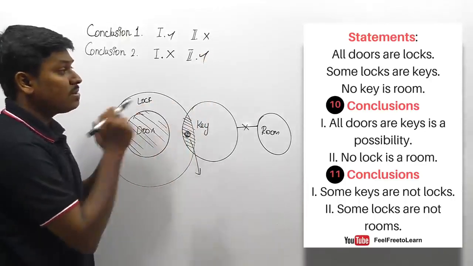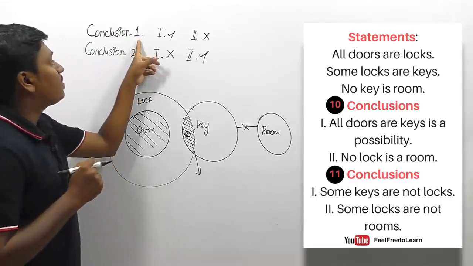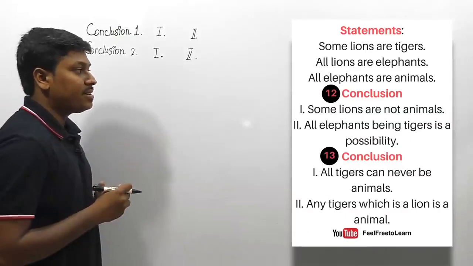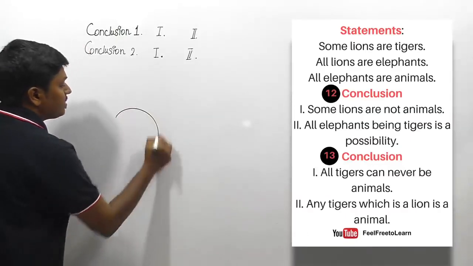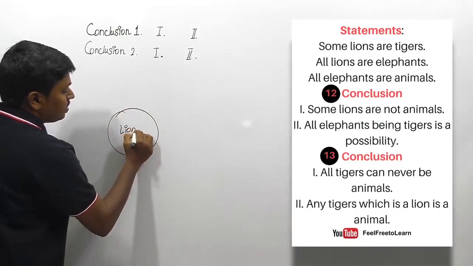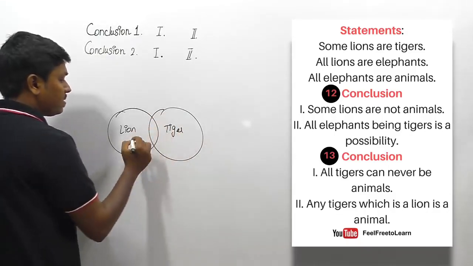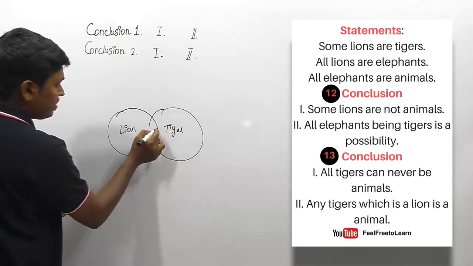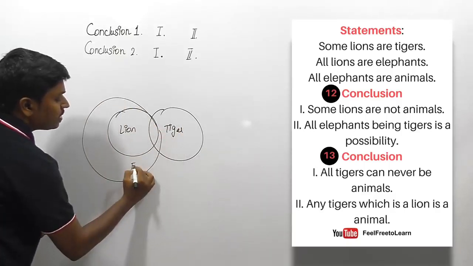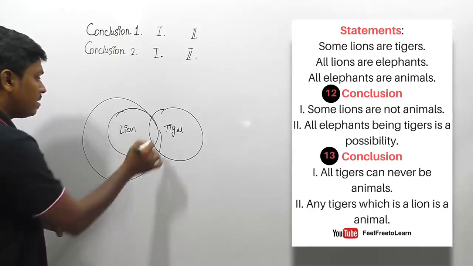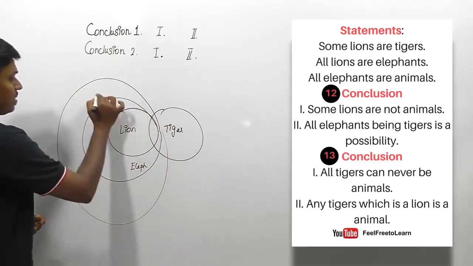So for this syllogism question, the answer is: first set, conclusion 1 follows, and second set, conclusion 2 follows. Next question. Some lions are tigers. The second statement is: all lions are elephants. And the third statement is: all elephants are animals.